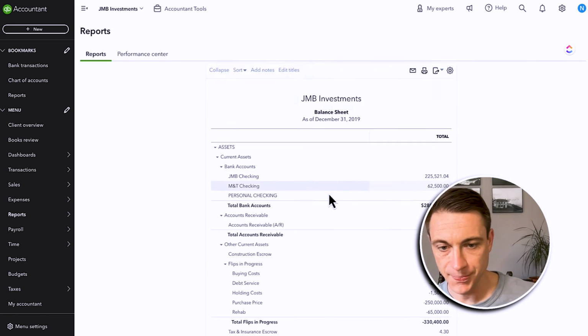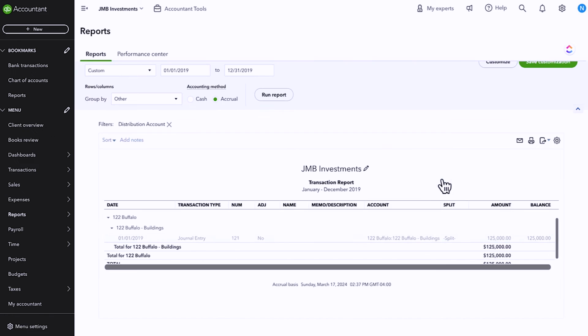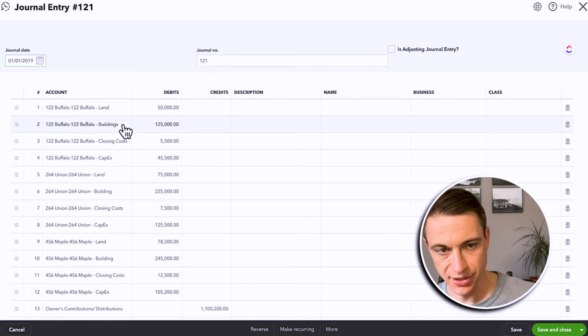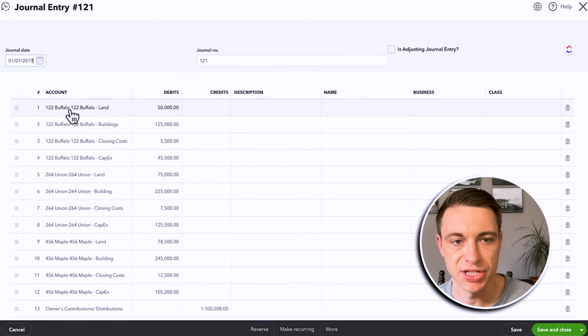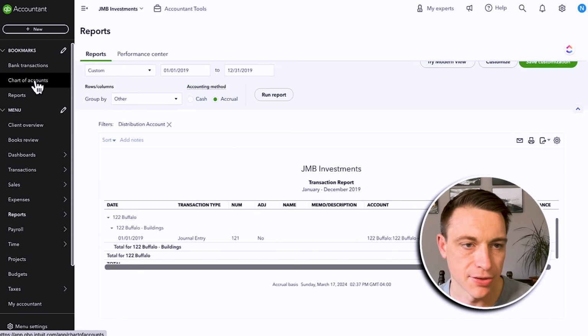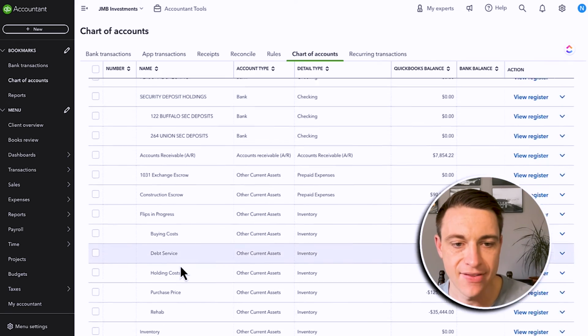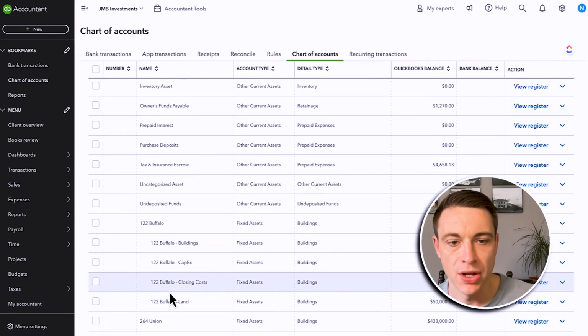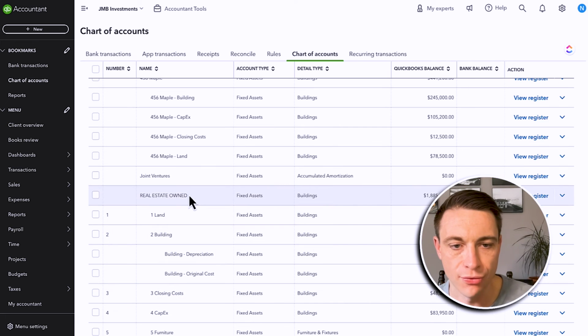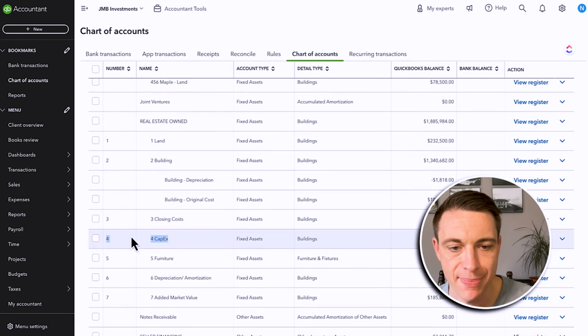And what we're going to do is, instead of tagging our expense, and basically this is one big journal entry here, instead of tagging these transactions to this really specific account here, we're going to tag it to a generic account, and we're going to indicate class over here. What I mean by generic accounts, let's go to my chart of accounts, and instead of having all this here, we're going to have a parent account for real estate, and then we're going to have land, building, closing costs, CapEx, furniture, whatever.